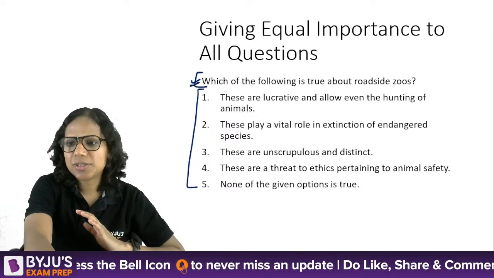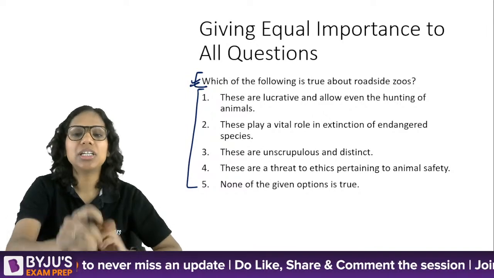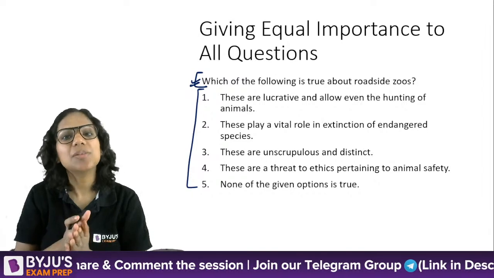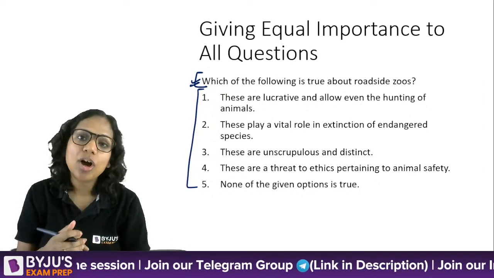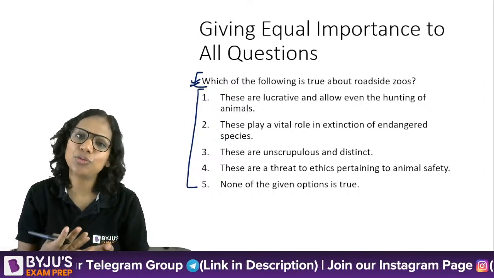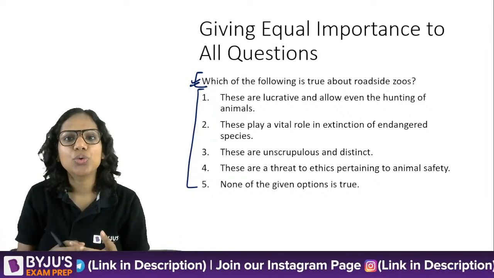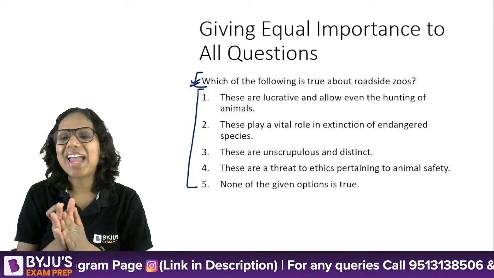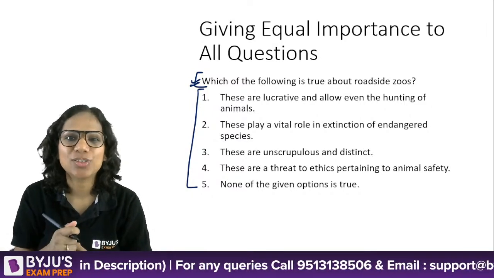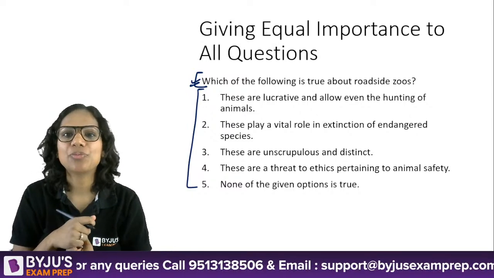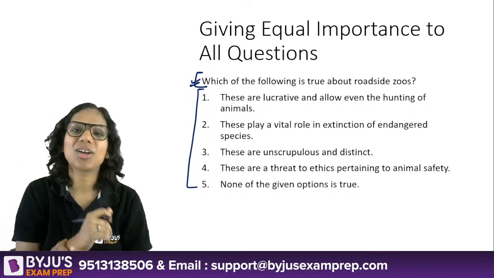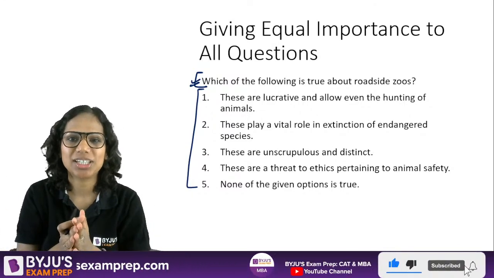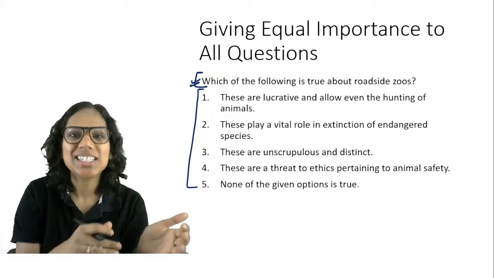Now, there's a question that has been asked, that what should be the level of accuracy? See, it entirely depends on the kind of paper that you get. If it's an easy paper, your accuracy level should go up. If it's a difficult paper, your accuracy level might go down, right? And in fact, nobody can actually pre-decide their level of accuracy. Can you go to the exam with this mindset, that I will come out with 80% correct? Nobody has that in mind, right? All of us want to be 100% accurate. So you can never pre-decide these things.